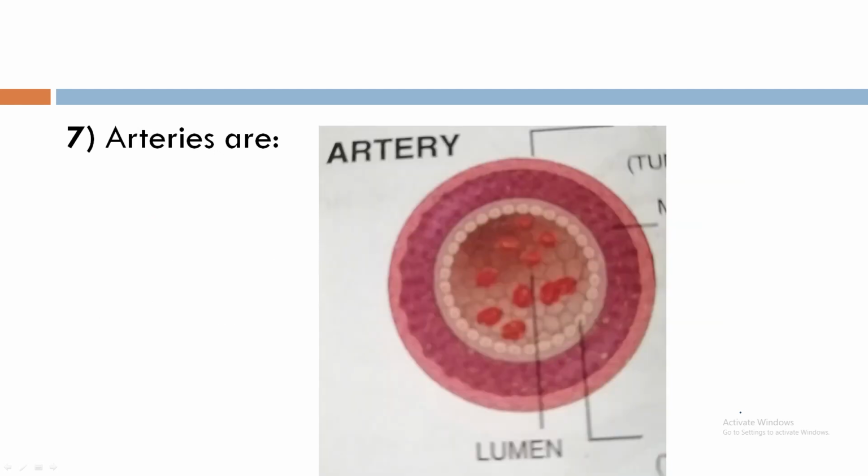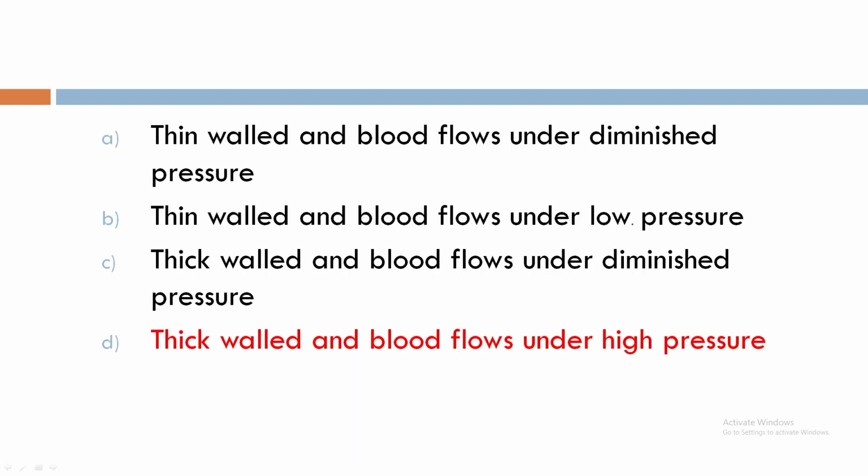Question 7. Arteries are. This is the lumen of the artery, the cavity, and this is the wall thickness. Means it is thick walled. So the answer is bit D, thick walled and blood flows under high pressure.